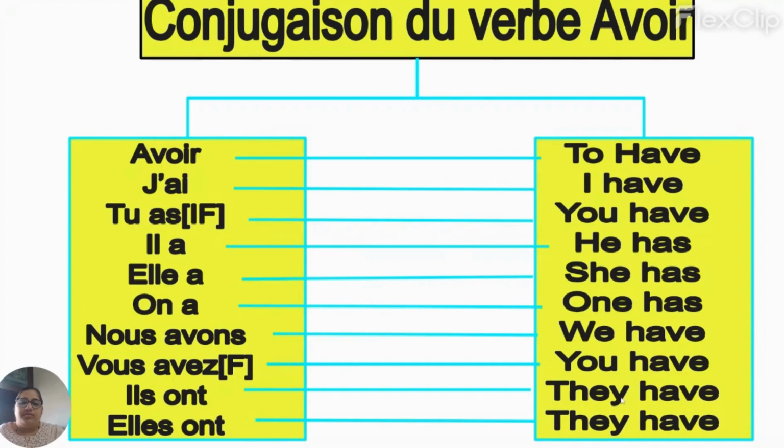So now, when you see this conjugation, there should be something poking you: why is there something written in brackets in two places? Yes, if and f. Why? Have you guessed it? Yes, it is because of when to use this and when to use that. The if represents informal conversation and f represents formal conversation.